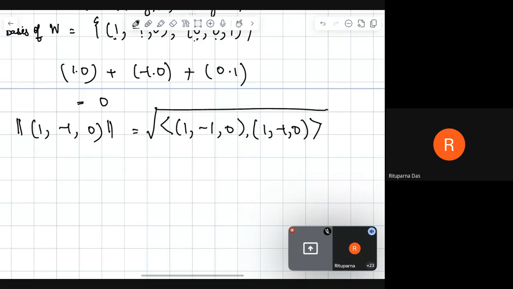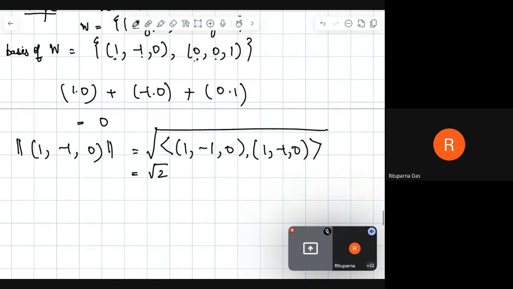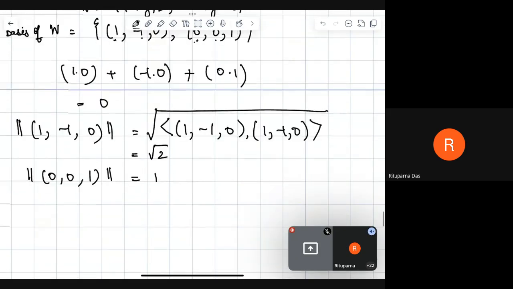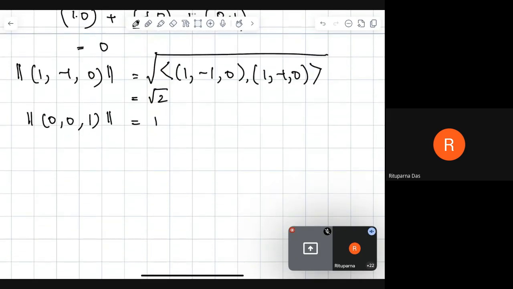To calculate the norm of (1, -1, 0), we take the inner product of the vector with itself and then take the root. So we get 1 into 1 plus -1 into -1 plus 0 into 0, which is 2. So this is root 2. And the norm of the other vector is 1. So the orthonormal basis will be, we divide by the norm, and it will look like this.